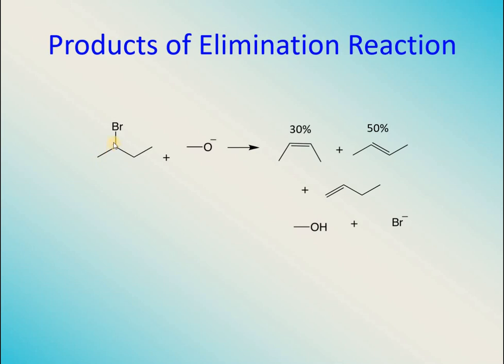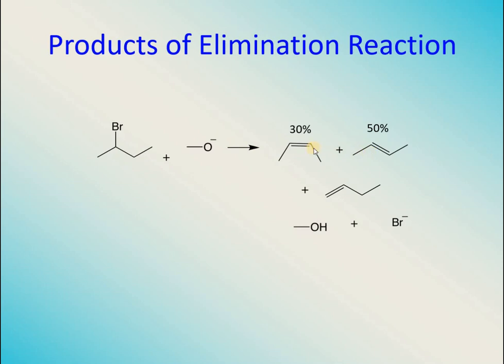If, for example, bromine is lost from this point and hydrogen is lost from the first carbon atom, in that case a double bond will be produced between carbon number 1 and carbon number 2, and this will be the product, which will be called 1-butene. But in case hydrogen is removed from this carbon atom, because there are 2 beta hydrogens right now, then a double bond will be created between these 2 carbon atoms and 2-butene will be formed.